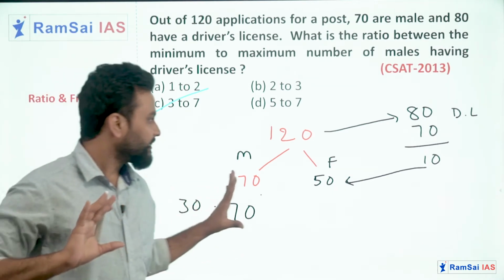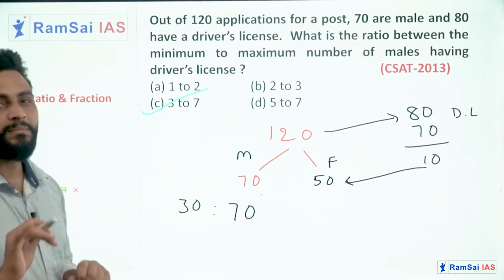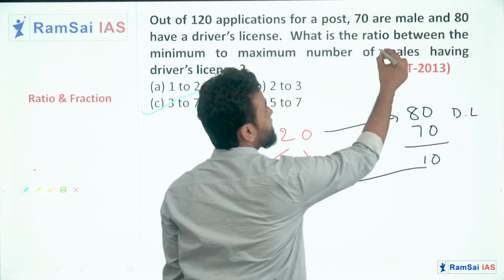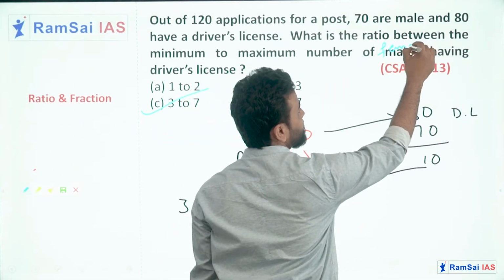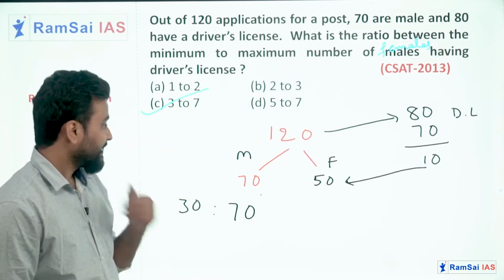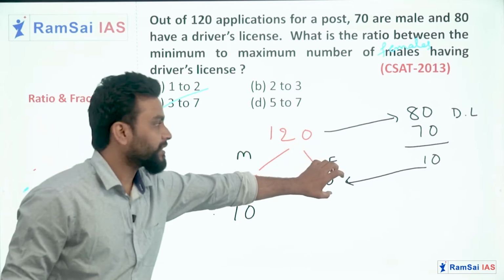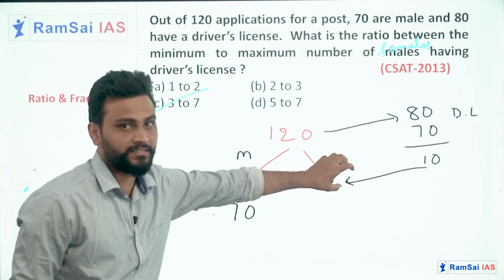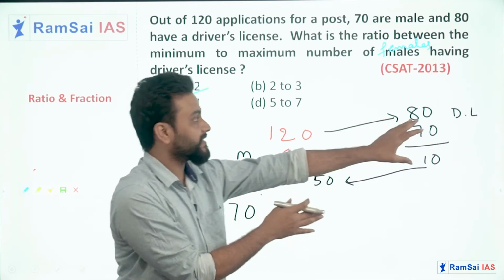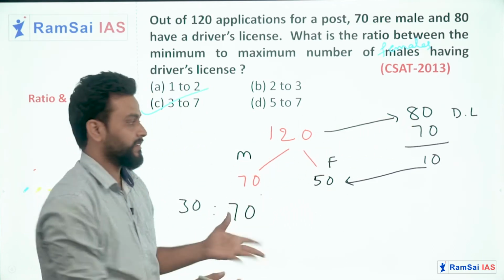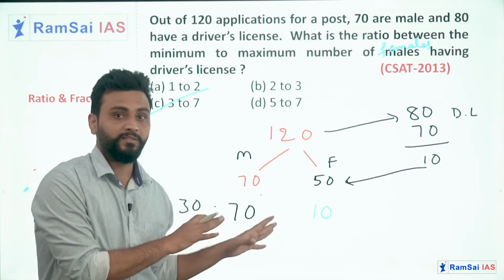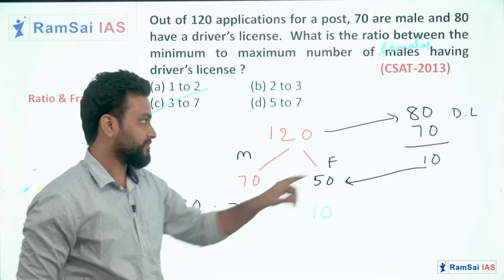Just in this question, imagine the same question: what is the minimum and maximum number of females having the driving license? Then what can be the answer? See, if you want to get the minimum number of females having driving license, just imagine out of 80, 70 driving licenses are for male candidates only. Then females may have, no, 10 females only may have driving license.